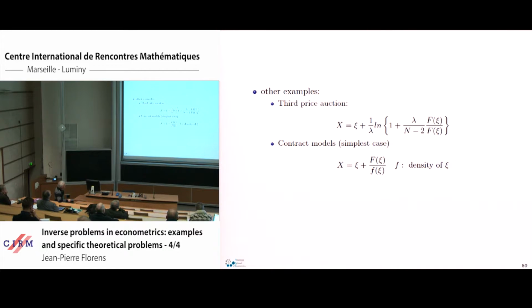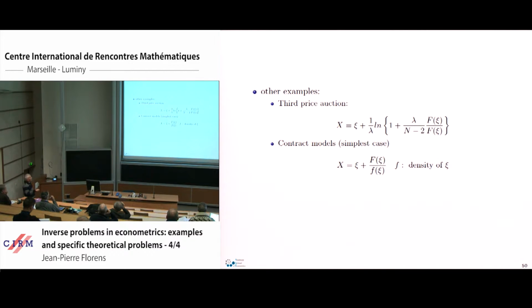This is a more complicated situation, as is another type of model, which are contracts. I will not explain how it may be derived. This type of model appears in particular in nonlinear pricing rules. When you pay for your ticket to the airline company, they have a way to determine the price of your ticket depending on the time, your age, or other characteristics, which typically involve a more complicated rule. But we have this form.